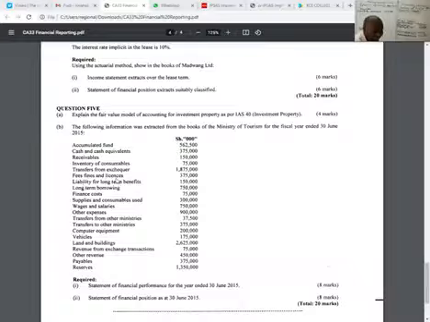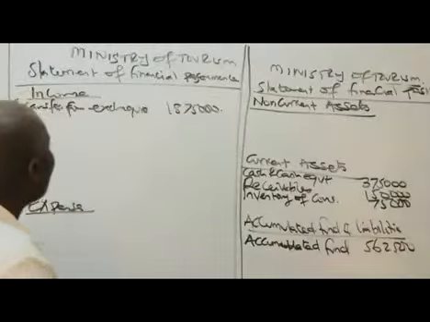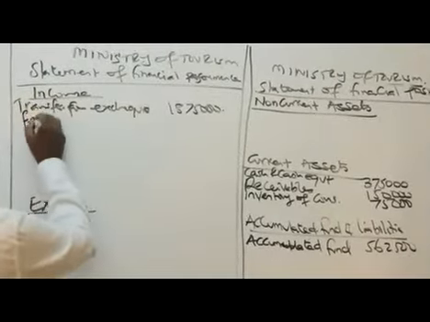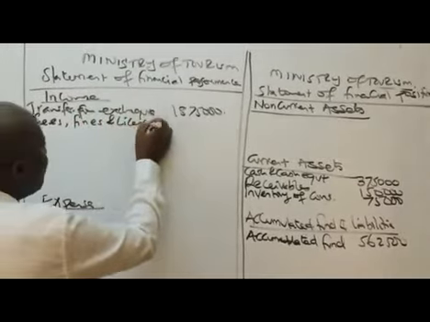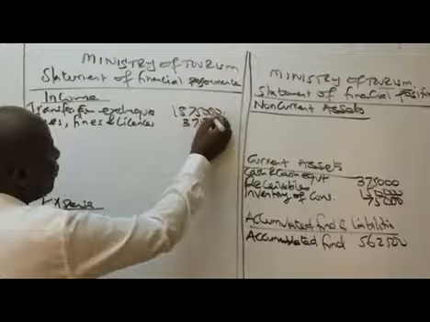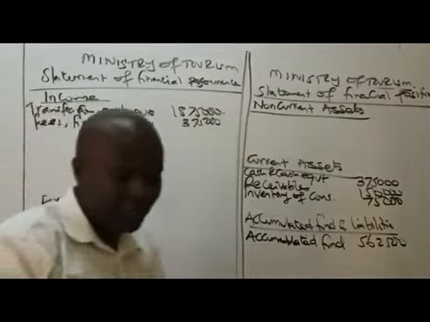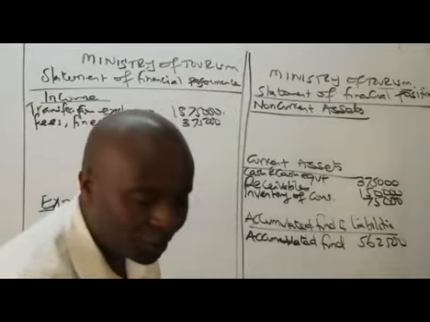Fees, fines, and licenses. This is an income of 375,000. So fees, fines, and licenses, it's an income of 375,000. You put it there, all right? You go on the next one.